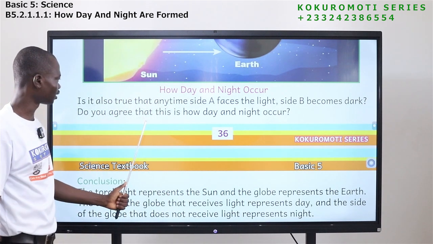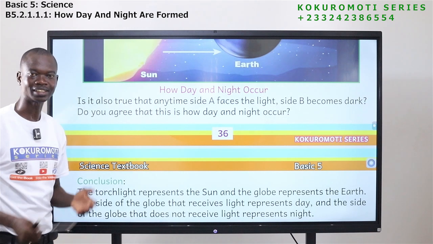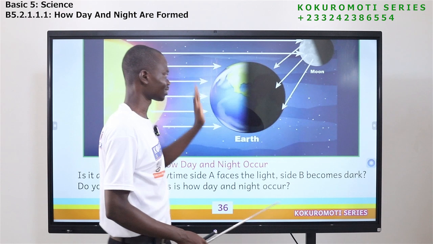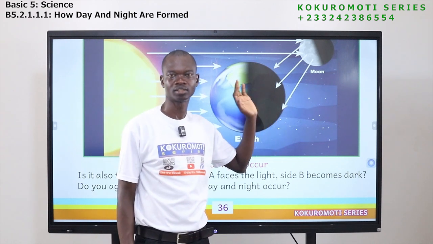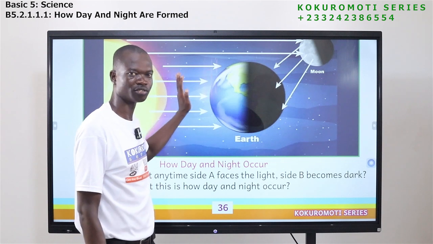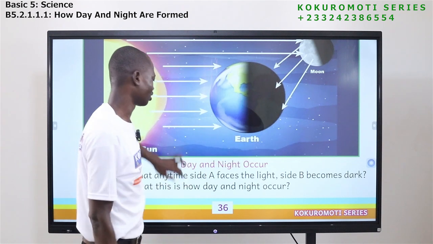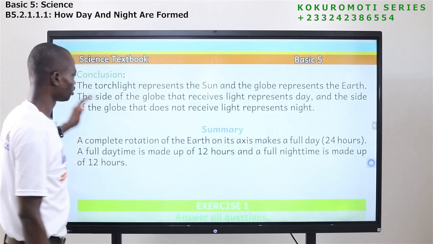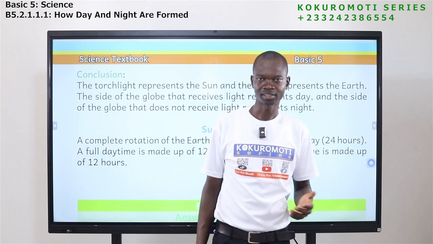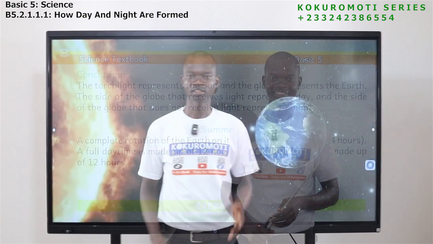Do you agree that this is how day and night are formed? Okay, so it is true that anytime side A faces the sun, side B will not get light. It happens like that. Okay, so we are coming to the end of today's lesson, but I have a video for you, so hold on.